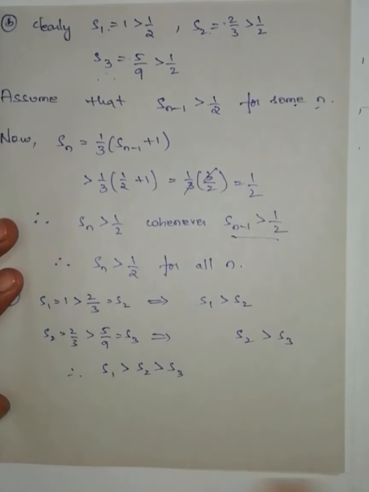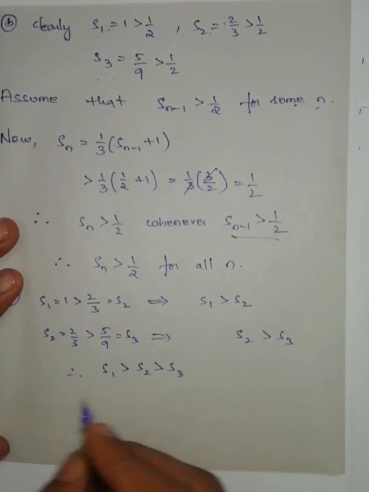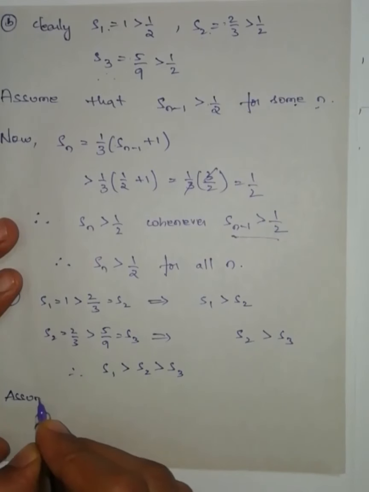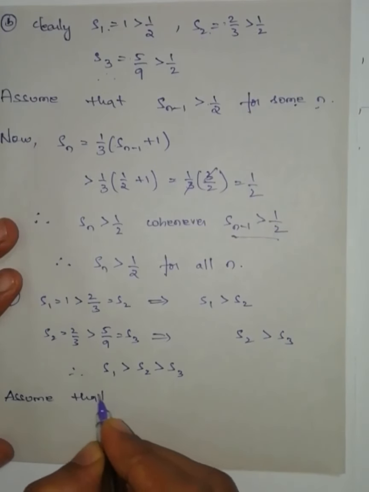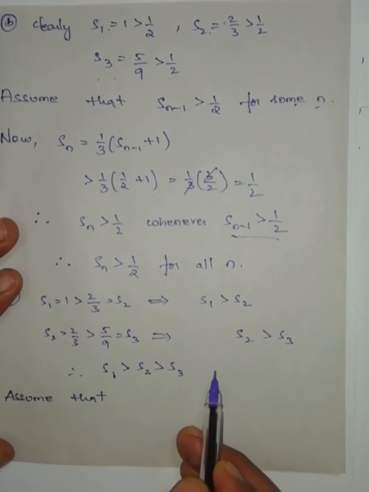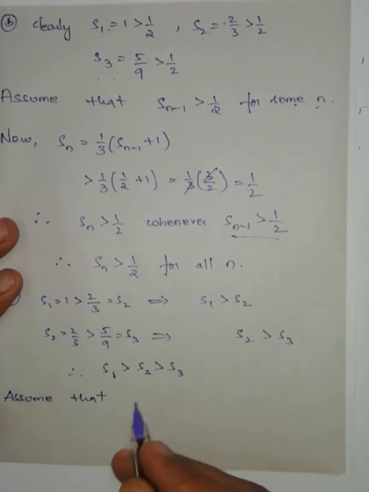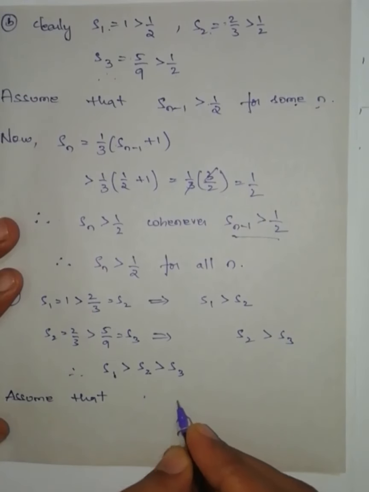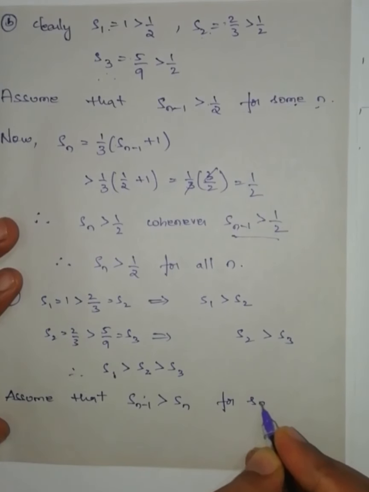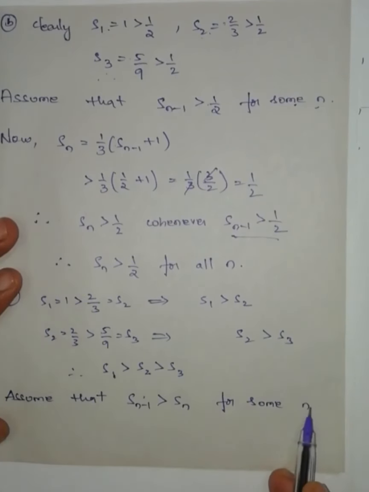So here, assume that the numbers are decreasing, 1, 2, 3, meaning the next term that we are going to get is less than the previous term. So Sn is less than the previous term for some n. I am not taking for all n because I know for n equal to 2, 3, this is true.